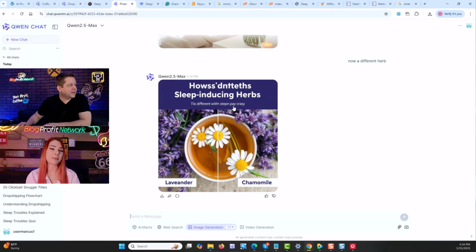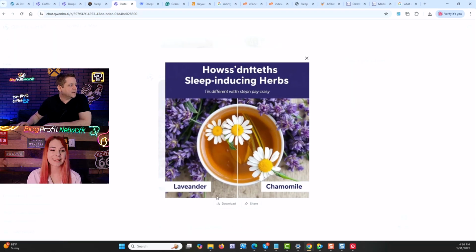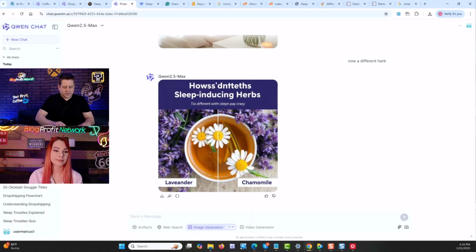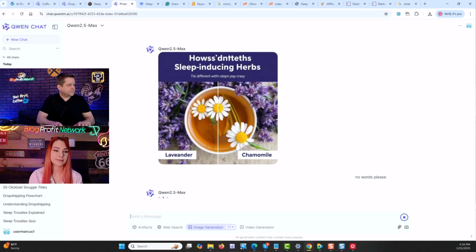I mean, I can cover it up. Oh yeah, you can do lavender. Lavender sounds like if lavender was in Harry Potter. Yes. Lavender, chamomile. I mean, we can use this. Let's do no words, please. Yeah, those are easier to cover up because they're on a white and purple background.